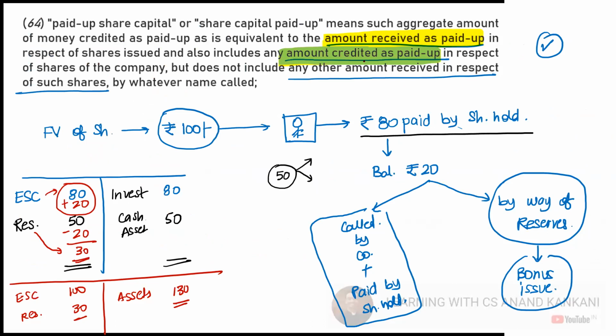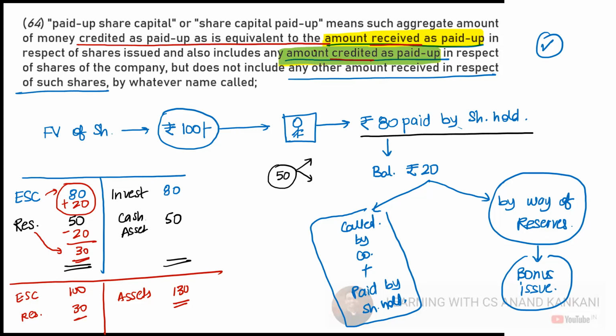Credited. Now you get it. What is the difference here? Credited and received. Do you understand the definition? Now do you understand? So aggregate amount which is credited as paid up, which is received by the company.